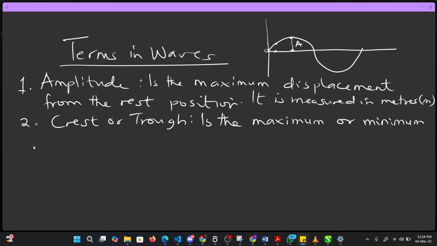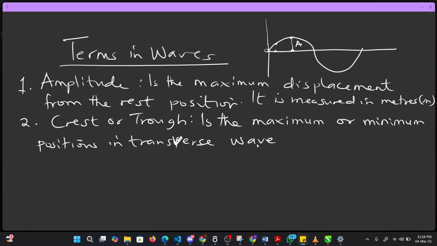Maximum, minimum positions in transverse. Oh, I can't even spell transverse again. Oh, please forgive me. This is going to be transverse. Okay, in transverse what? Wave.